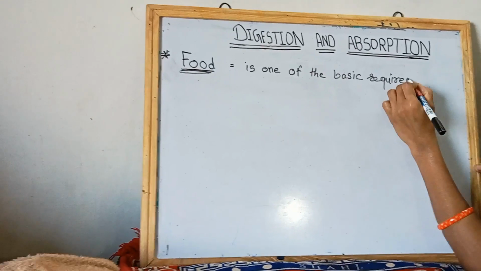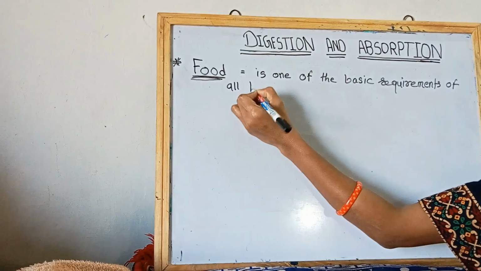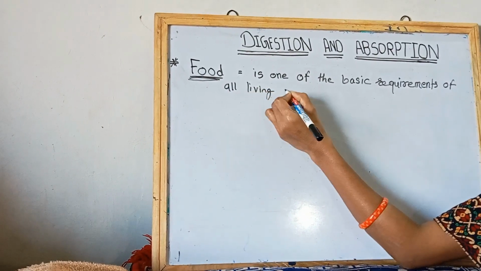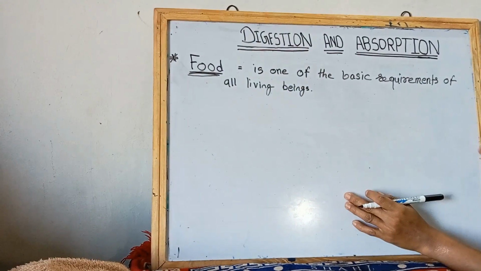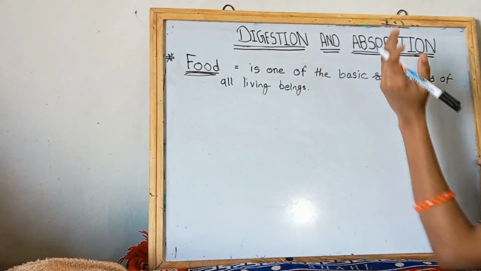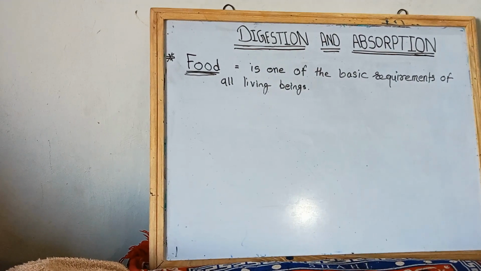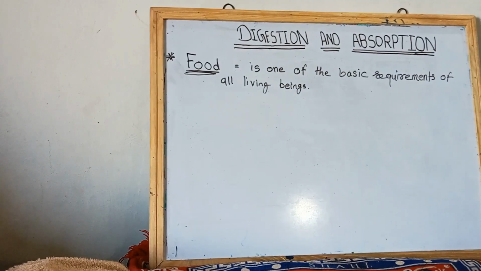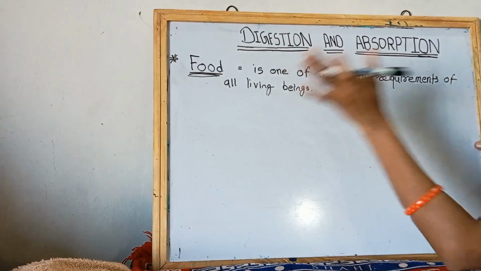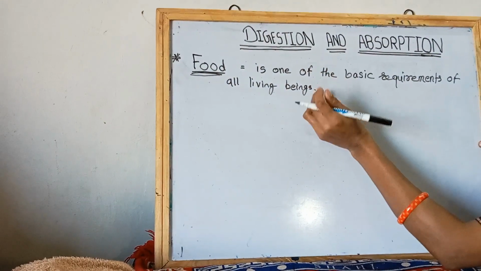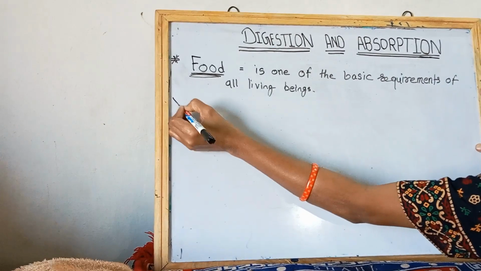basic requirements of all living organisms, of all living beings or living organisms. Okay, so look at here, food is one of the basic requirements of all living beings. For our survival, all living beings need food. Therefore, they stated that food is one of the basic requirements of all living organisms or all living beings.